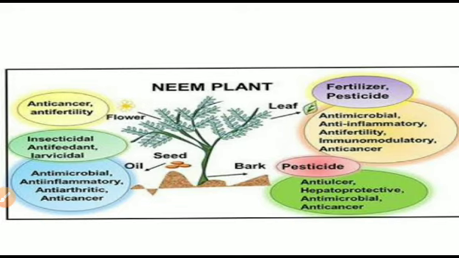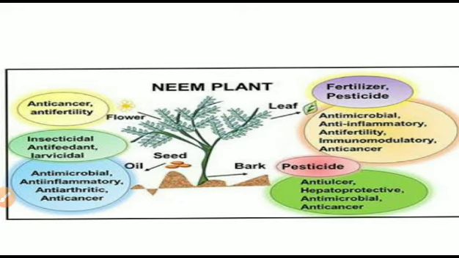Also, the oil which is extracted from the seed is used as antimicrobial, that is to kill microorganisms, anti-inflammatory, that is it reduces inflammation, that is swelling, anti-arthritic, that is it is used to reduce arthritic symptoms, that is disease of the bone. Also, it is used as an anti-cancer drug.